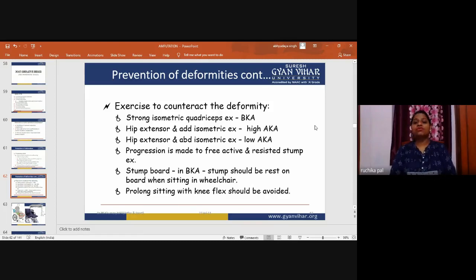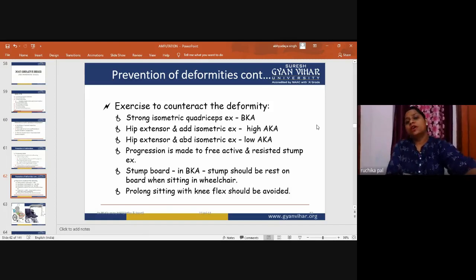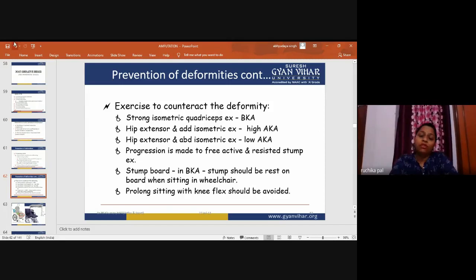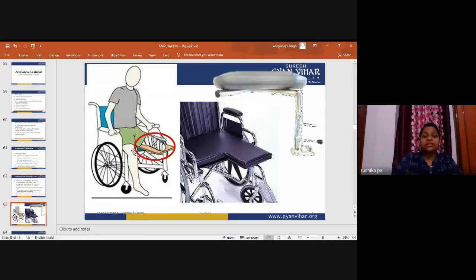Now progression is made to free, active and resisted stump exercises. Stump board in below knee amputation: the stump should rest on a board when sitting in a wheelchair. There are a lot of techniques when the patient ambulates with a wheelchair. One technique is that we will follow the stump board. The stump should be rested on it, should not be left hanging, and prolonged sitting with the knee flexed should be avoided.